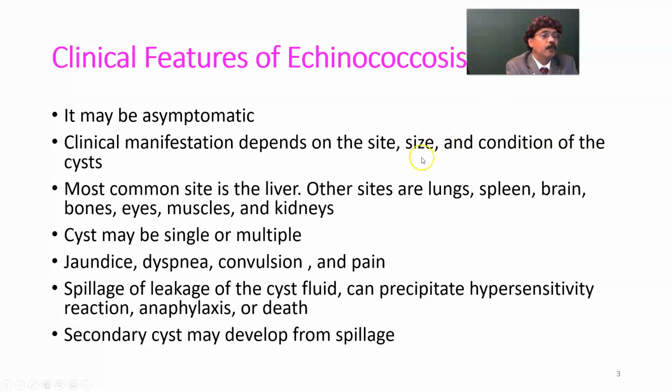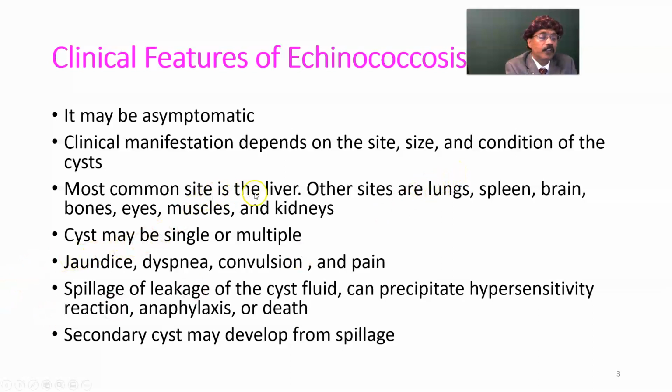And if it is a large cyst in the liver, there may be hypochondriac pain. And depending on the condition of the cyst, if the cyst is broken, there may be an allergic reaction, maybe anaphylaxis. There may be a secondary cyst from rupture of the cyst.